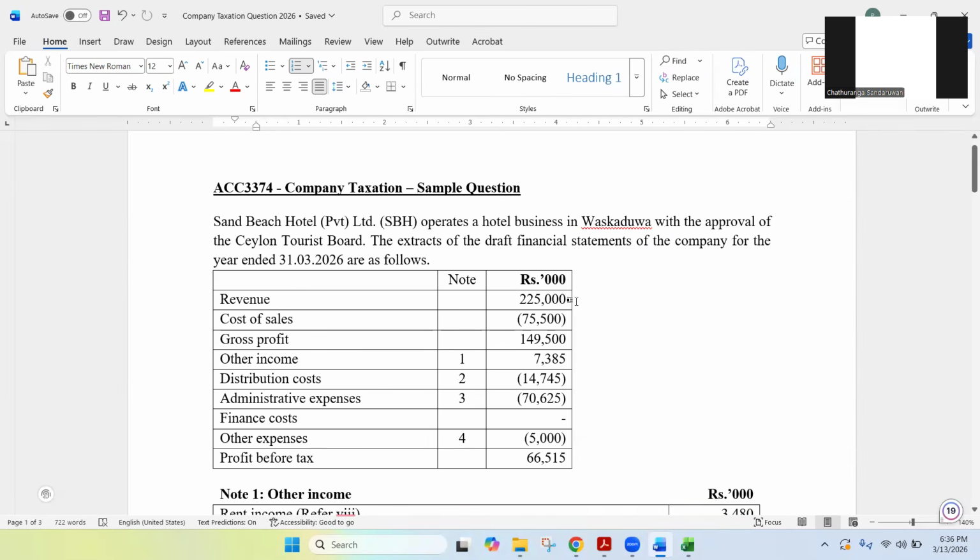So you can draw the structure because you know that there's a special structure for this. And then as you know, we are calculating the taxes based on the different income sources. Can somebody please tell me what are the usual income sources? Four types of income sources in a taxation calculation.